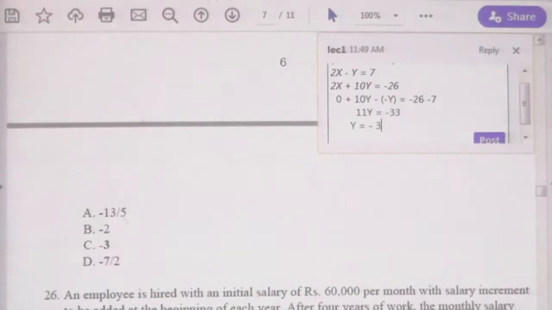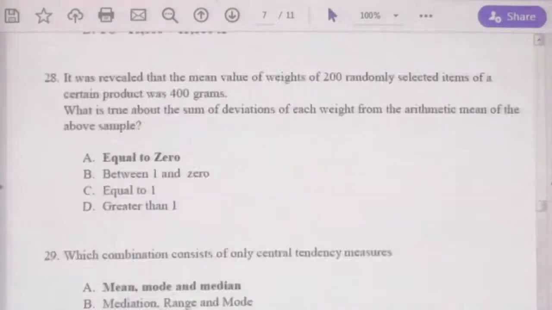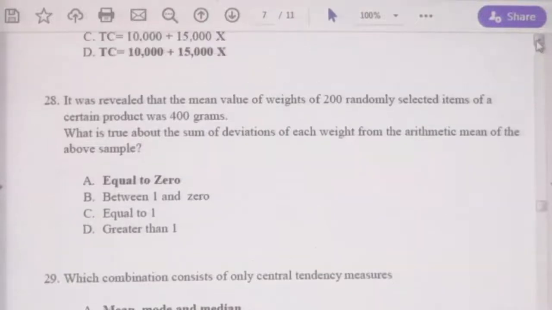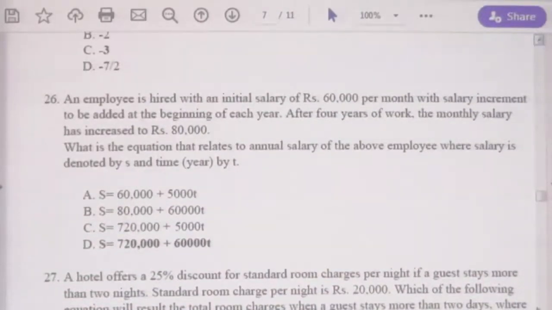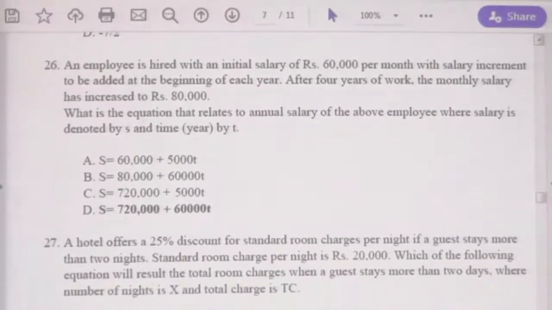Let's move into the question number 26. An employee is hired with an initial salary of 60,000, right? Highlight this, per month, initial salary 60,000 with salary increment to be added at beginning of each year.